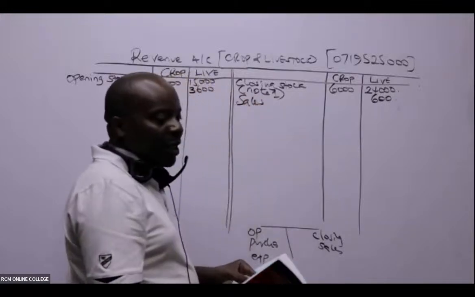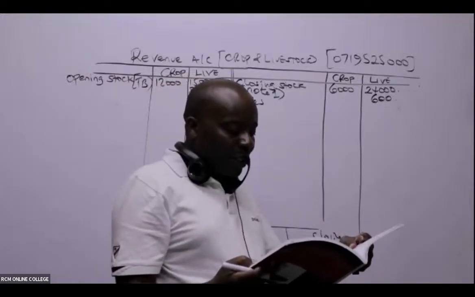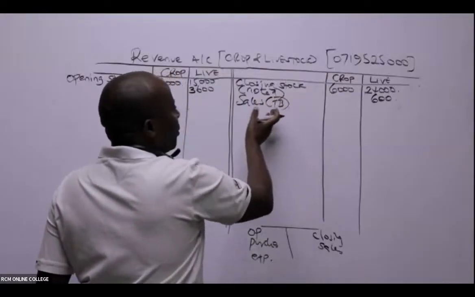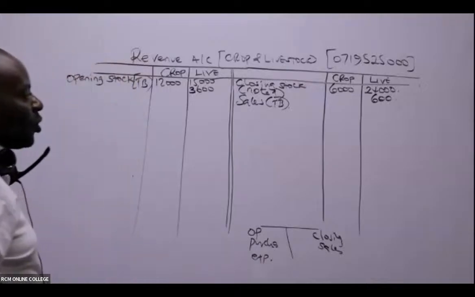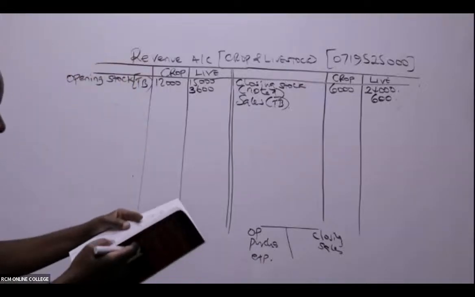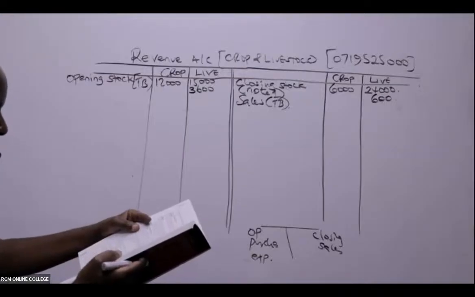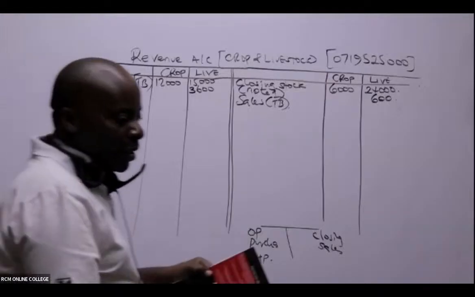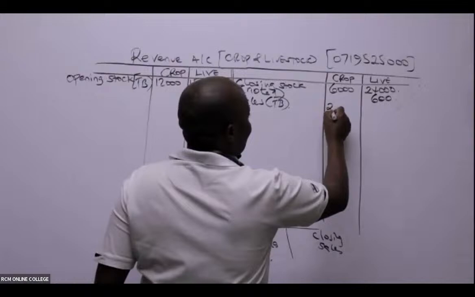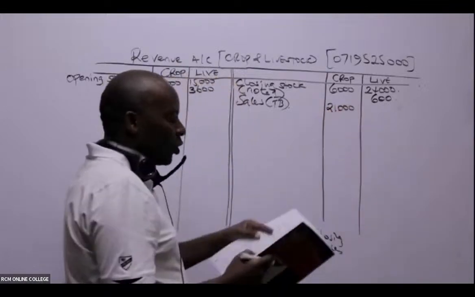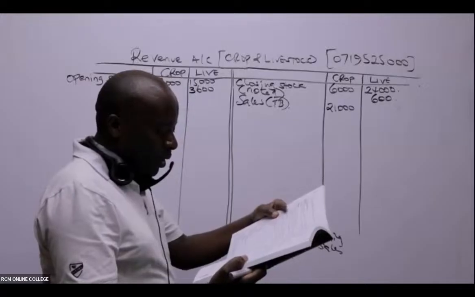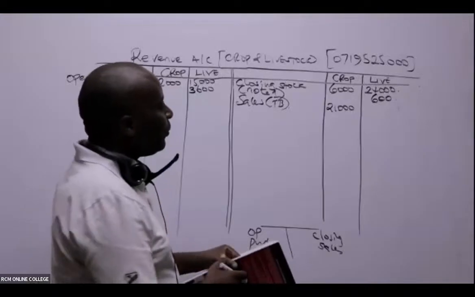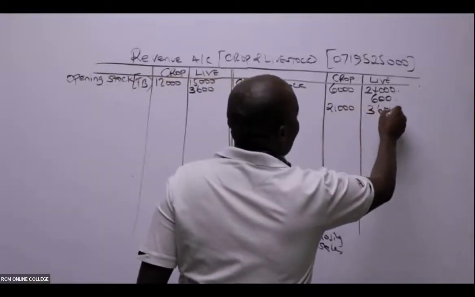Is there somebody who is able to see the sales? Sales will be on the TB, on the trial balance. The only thing you'll not get on the trial balance is the closing stock. So on the trial balance, you can see sale of crop, 21,000. Sale of livestock, that is cattle. Cattle is another term for your livestock. Cattle, 36,000.